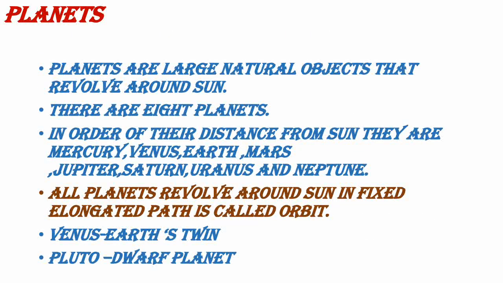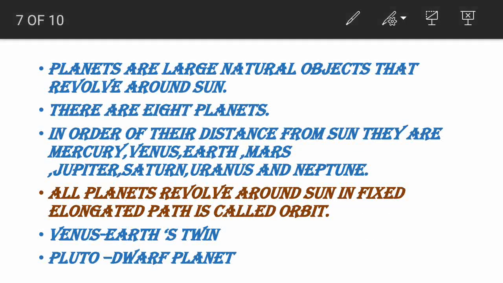Then about planets. First we want to define a planet, right? What is the definition of a planet? Here I have given it. So tell me which planet we are living on. I said it is earth. Is earth very small or is it large? Yes, it is very large. So all the planets are very large, so I am giving the word here, large. And are we artificially making any planets? No, it is a natural object. So the word is natural object. Planets are large natural objects.